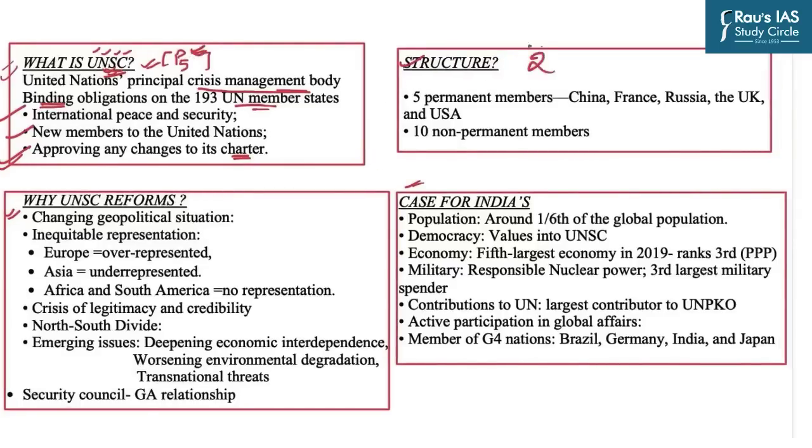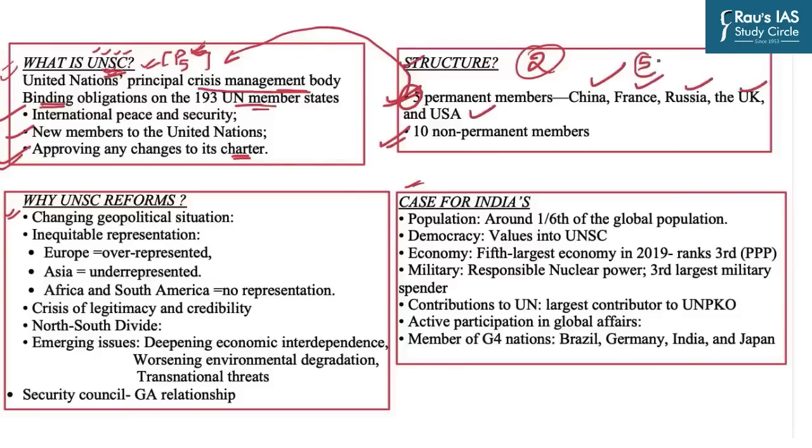UNSC has two types of members. One are the permanent members and the other are the non-permanent members. Now there are five permanent members which are known as P5, that is permanent 5. These members, as the name signifies, are permanent in nature: China, France, Russia, UK and USA.